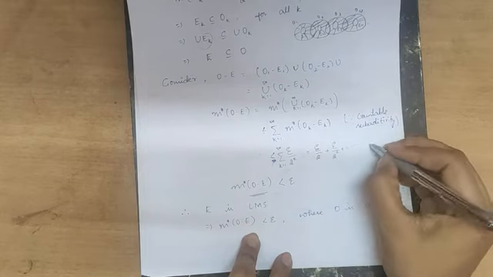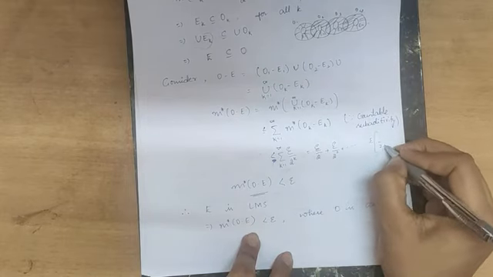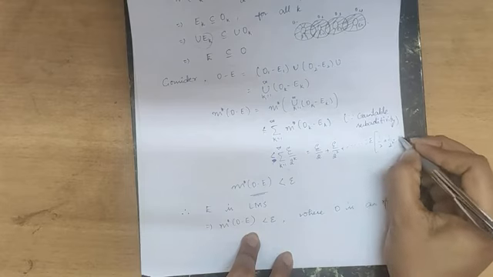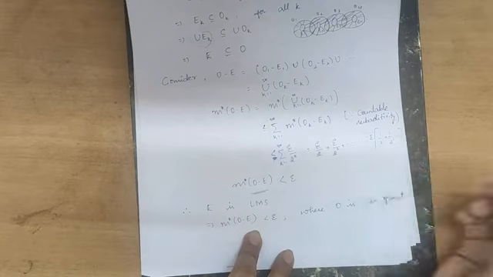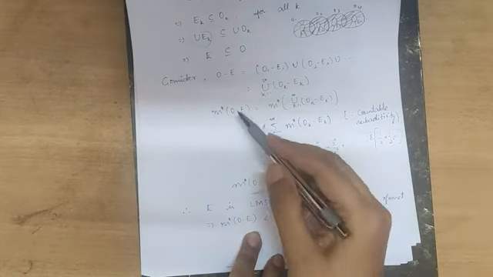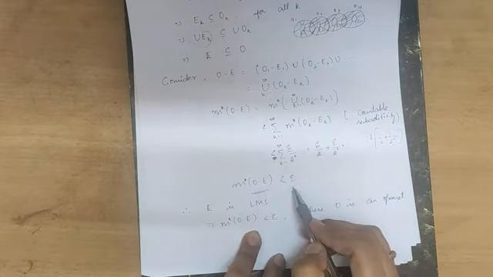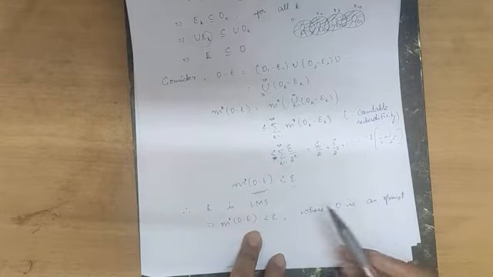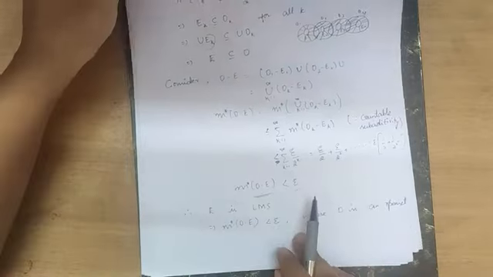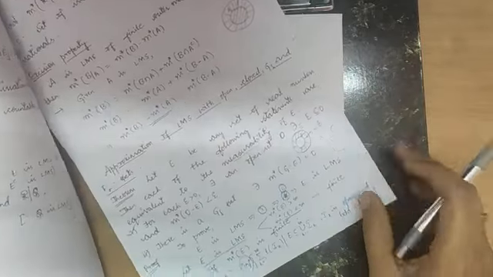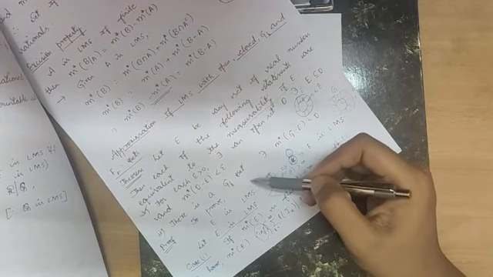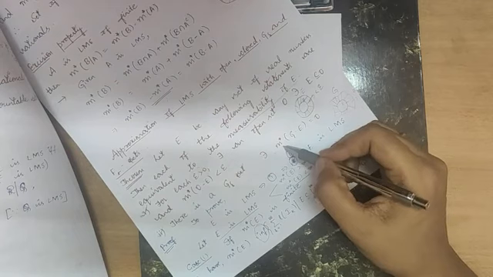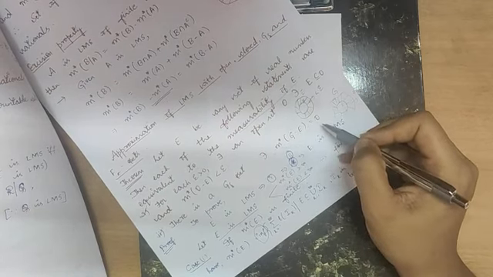This will be equal to epsilon into 1 by 2 plus 1 by 2 square plus so on. You will get a geometric progression. If you find the sum to infinity, you will get epsilon. So the outer measure of O minus E will be less than epsilon. That means you have proved the first part, taking E as a Lebesgue measurable set. Now you have to consider the G delta set, that is M star of G minus E is equal to 0.